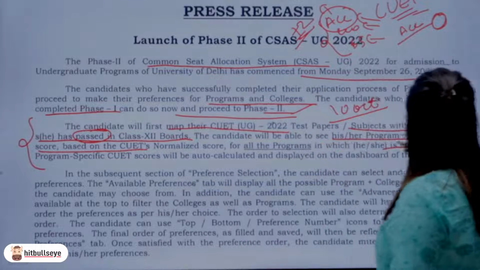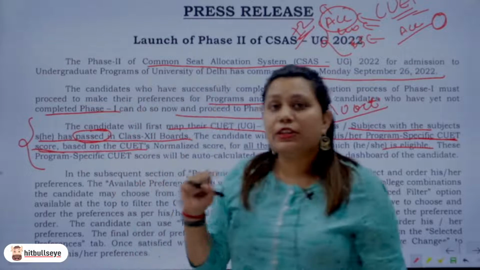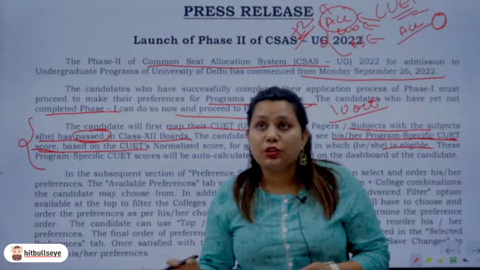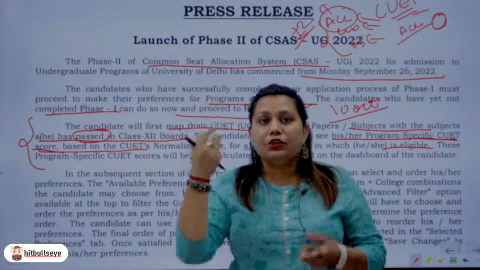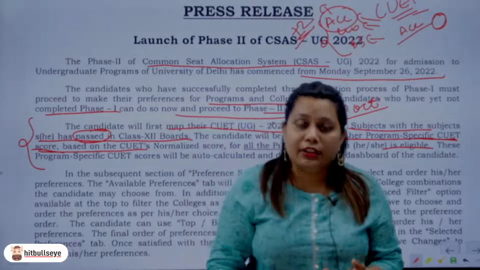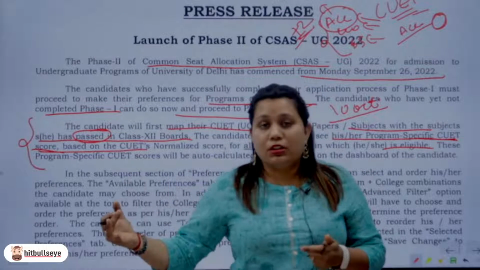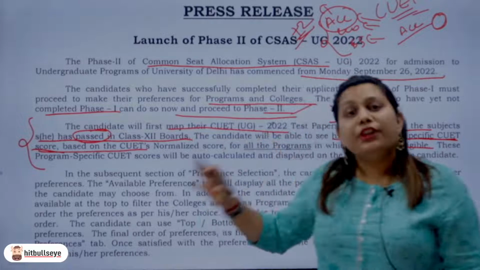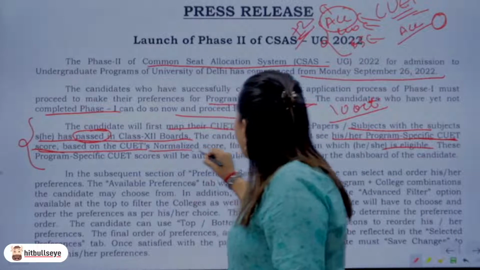Will be able to see his or her program specific CUET score. What does program specific CUET score mean? The domains that you chose, the section 1 and section 3, that is English, whatever language that you chose, and the general test. Apart from that, the domains, the section 2 wherein you made your combinations about various subjects, they will already appear in the form. They will already be there in the normalized score form.